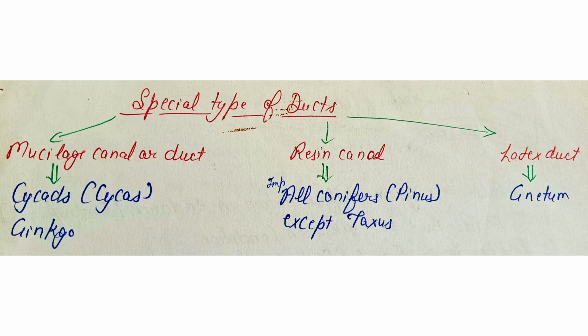So the Pinus wood is monoxylic as well as pycnoxylic, but the Cycas wood is polyxylic and manoxylic. Special types of duct are also seen in gymnosperms. First one is the mucilaginous duct. It is seen in the Cycas and Ginkgo. Second one is the resin canal, present in all conifers except Taxus. Pinus. Latex duct is seen in Gnetum.